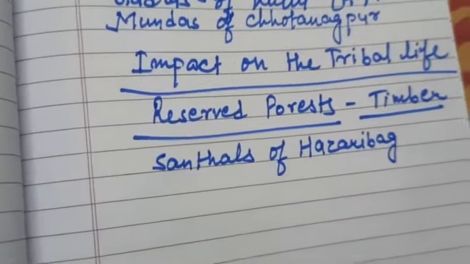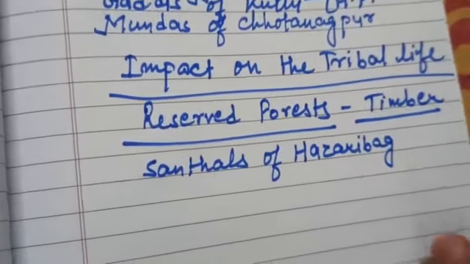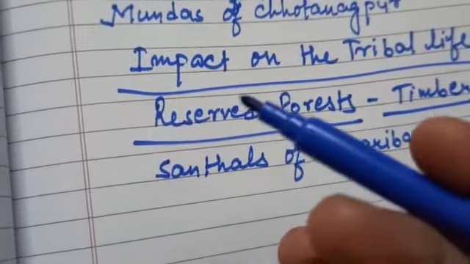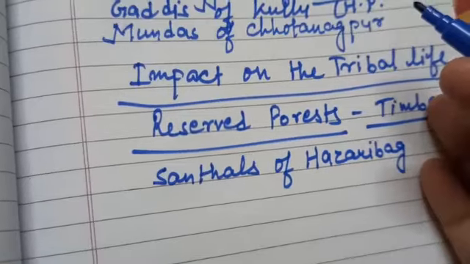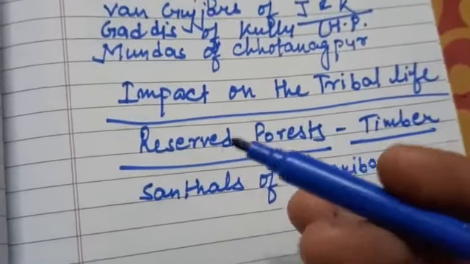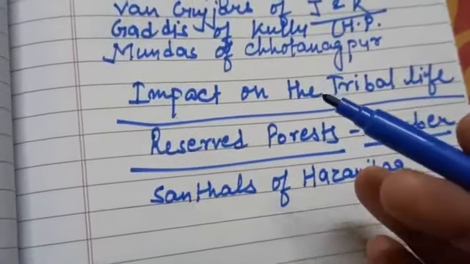And as I have told you, excess of anything is bad. When the atrocities cross the limit, then what happens? Revolt. In our next class, we will read about the tribal revolts.